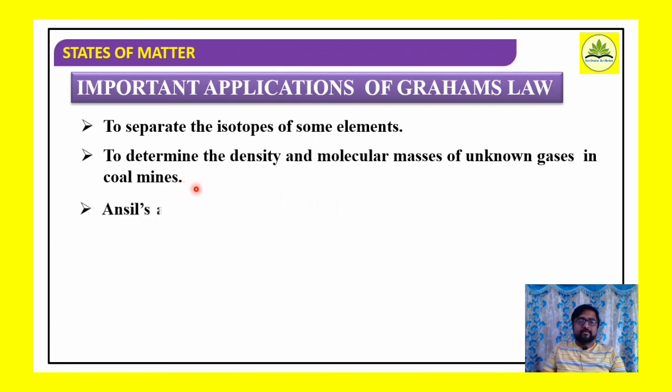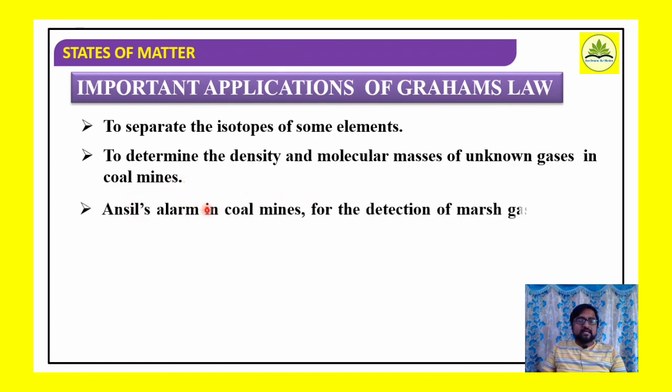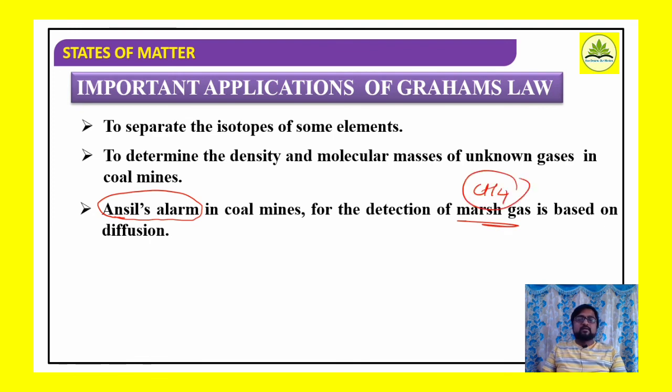Another is Ansell's alarm in coal mines for the detection of marsh gas based on diffusion. Ansell's alarm is a kind of detector for marsh gas, which is nothing but methane, used in coal mining to detect the diffusion of methane gas.